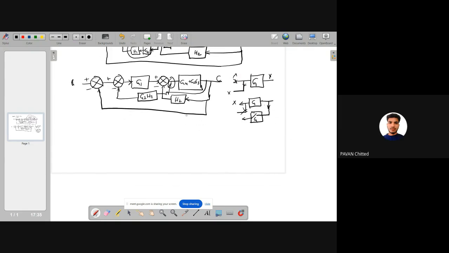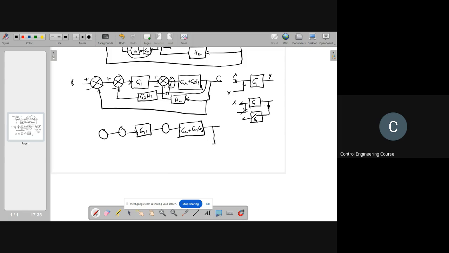So we have to do that with G2, G3. You did this step, bringing the takeoff point after this block? No, ma'am, I didn't.